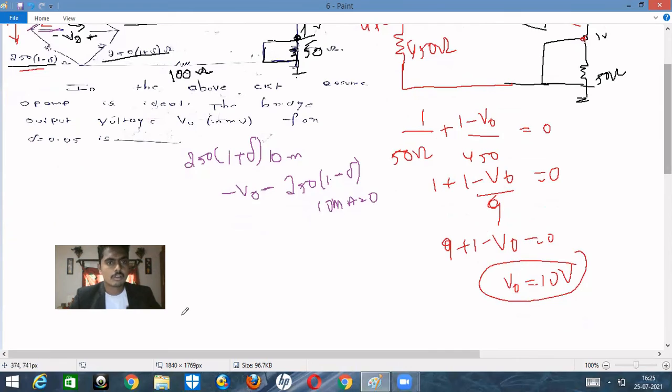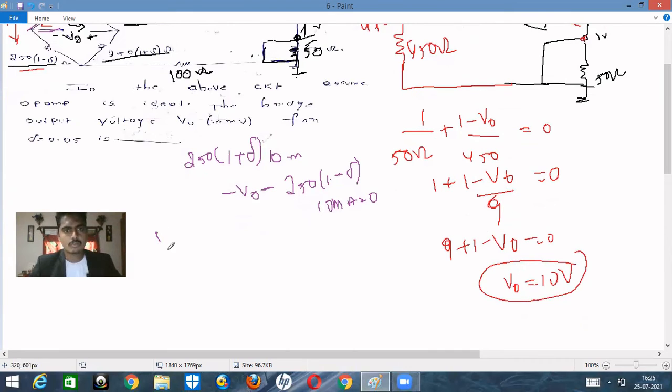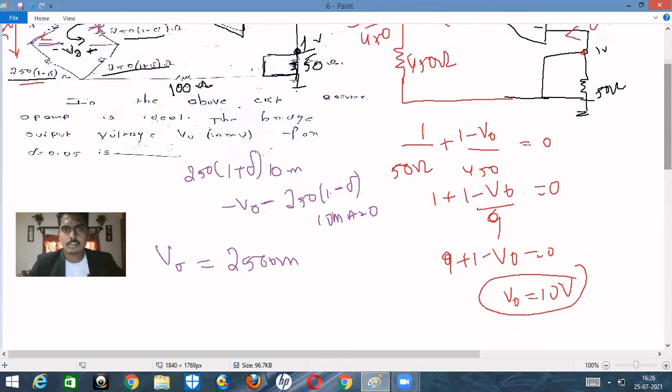Okay. So now if you take V naught to that side, V naught is equal to, so here plus delta minus delta will cancel out with each other. So 250 into 10 milli, right? What will we have? 2500 milli. And here we will have plus delta minus delta cancel out with each other, right?